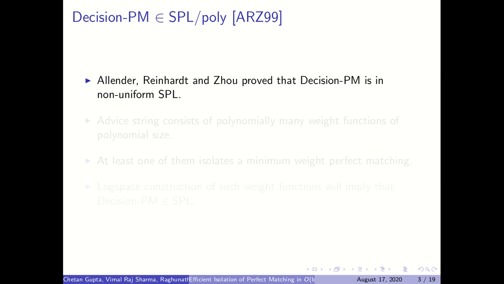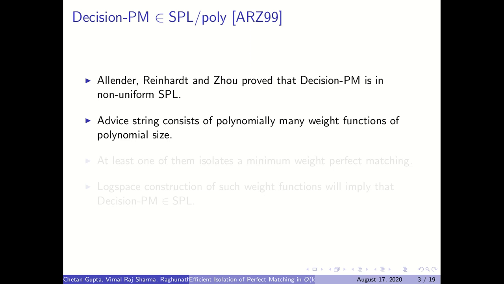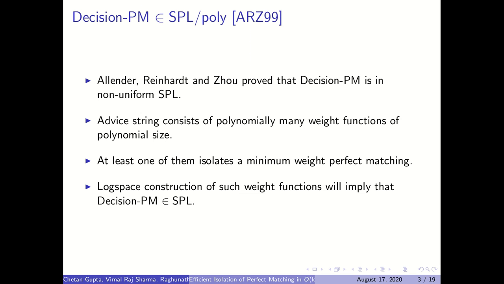In 1999, Allender, Reinhardt and Zhou made progress toward this question, and they showed that decision perfect matching can be solved in non-uniform SPL. Non-uniform SPL is an SPL algorithm where, in addition to the input string, the machine also takes an advice string for each input length. This advice string consists of polynomially many weight functions with the property that with respect to at least one weight function, the minimum weight perfect matching in the graph is unique. Therefore, if we can construct such a weight function in log space, that means we can avoid taking this advice string, and then we can show that decision perfect matching can be solved in SPL.